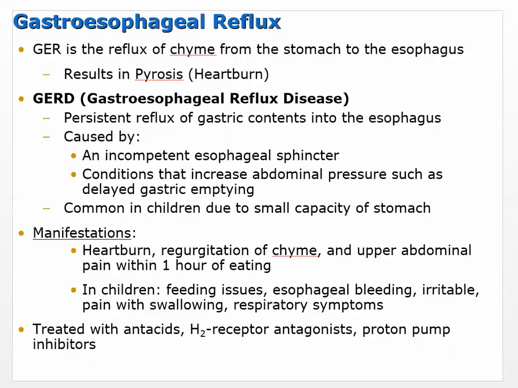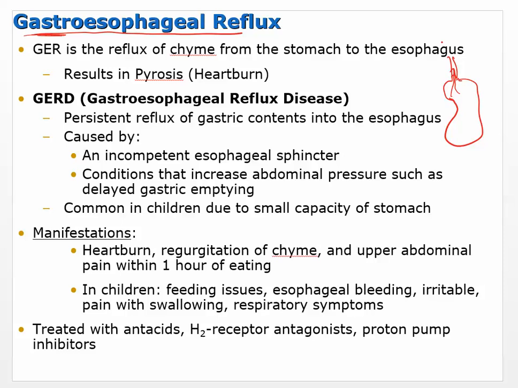Okay, so I kind of mentioned this gastroesophageal reflux. Gastro always refers to the stomach, esophageal, obviously the esophagus, and reflux means that it's pushing back. So what happens is that you have the stomach, and for whatever reason, acid is being pushed back up into the esophagus.